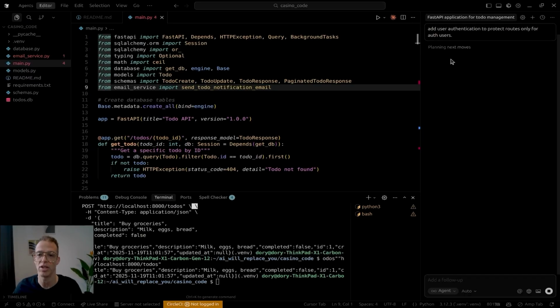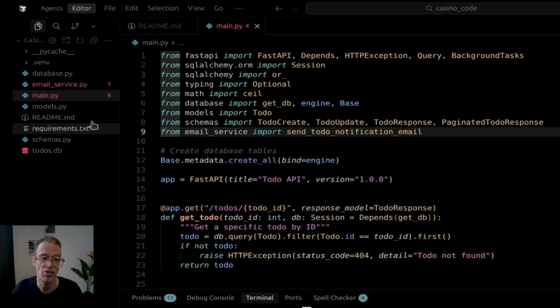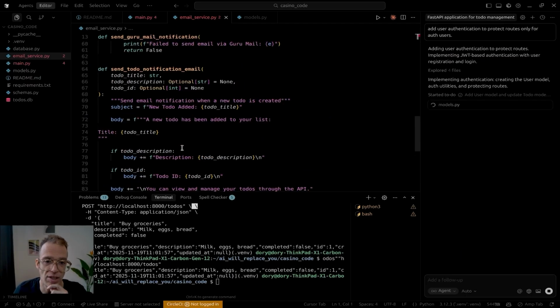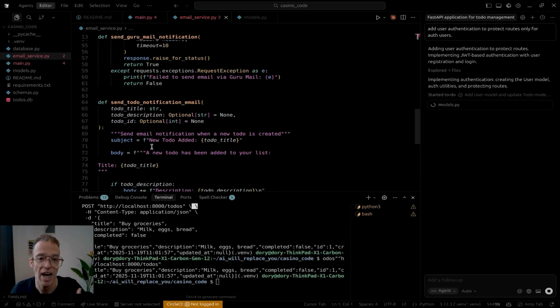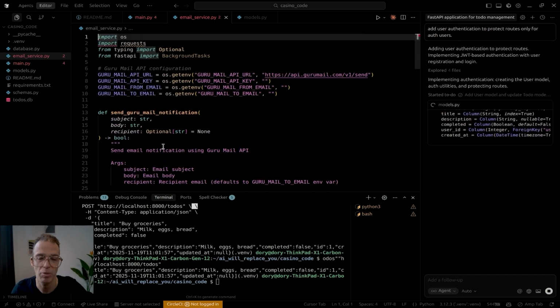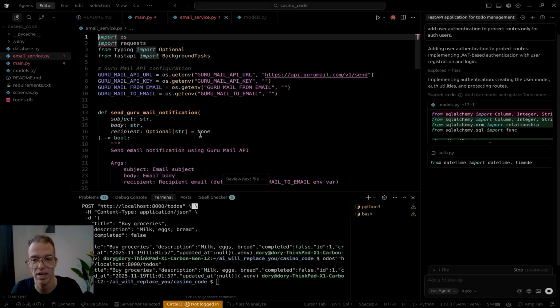Now we're adding user authentication. It's adding JWT tokens, which is excellent. So let's look at the email service. Again, it's adding description, the to-do is created. Again, I would like templates to be outside of the functions because that would be something that people would easily be able to add and implement.